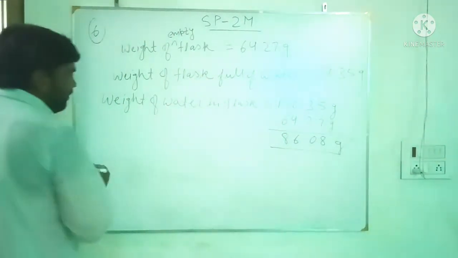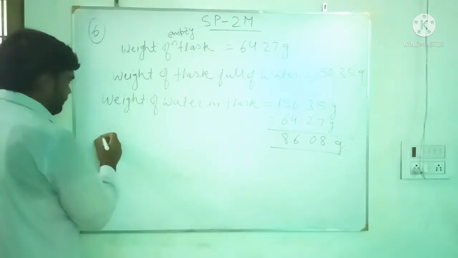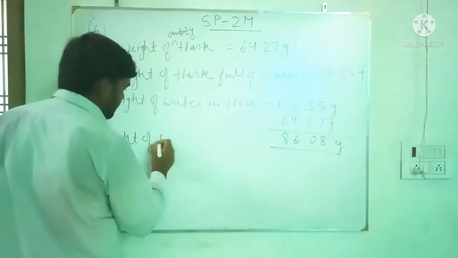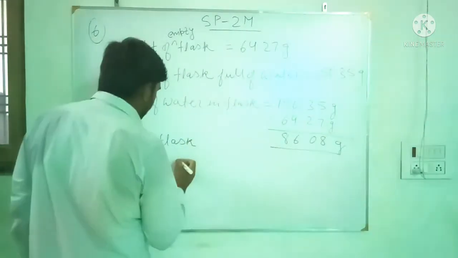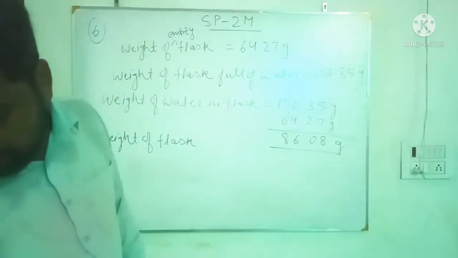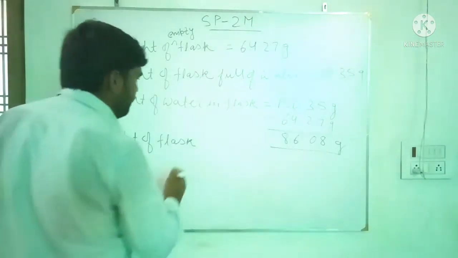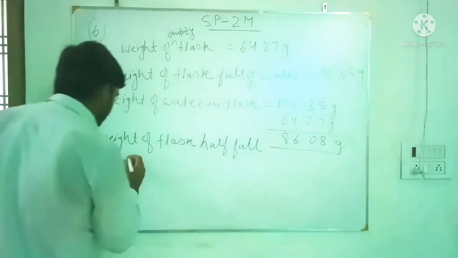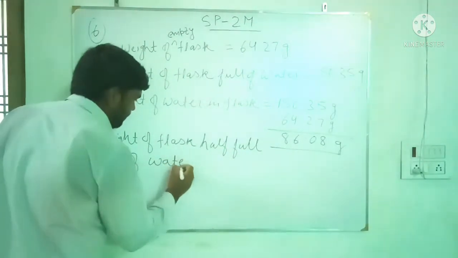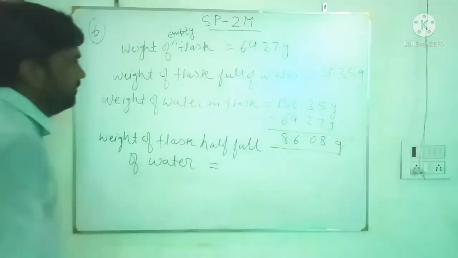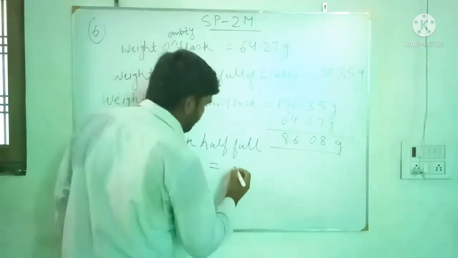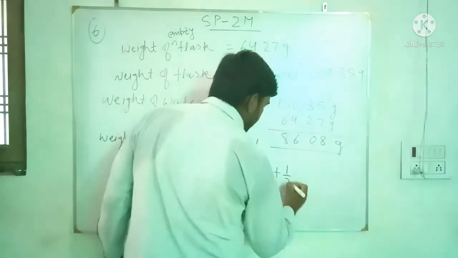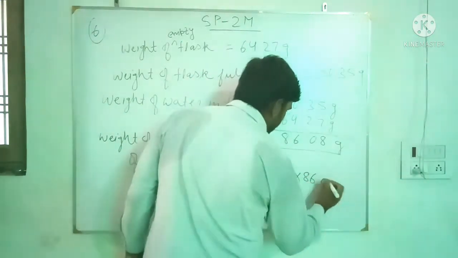Now weight of flask half full of water. That is the weight of flask 64.27 gram plus half weight of water, because half into weight of water, that is 86.08 gram.